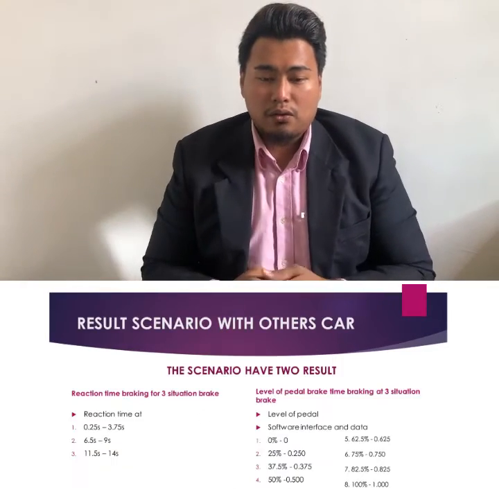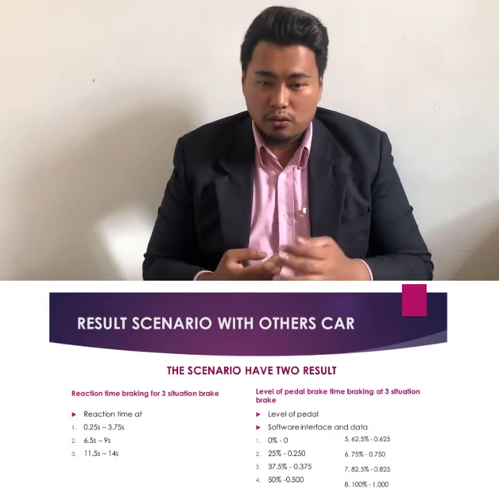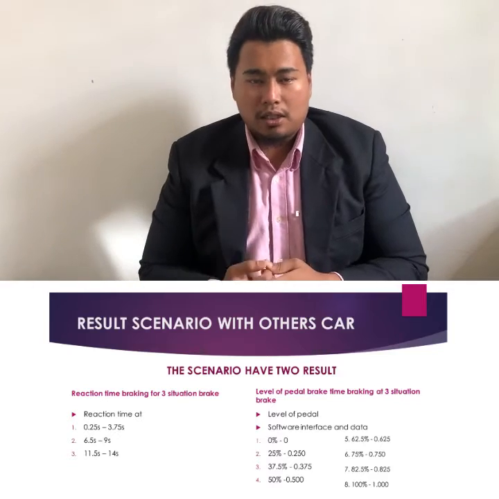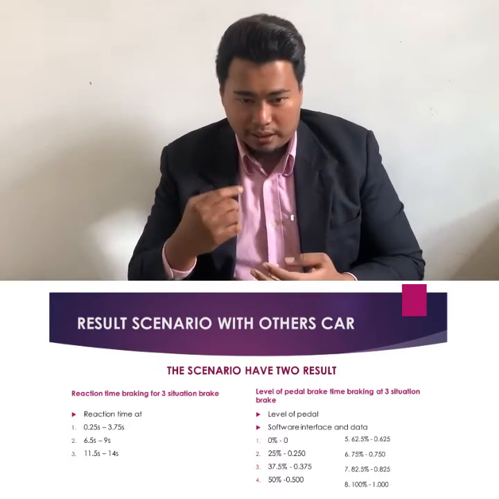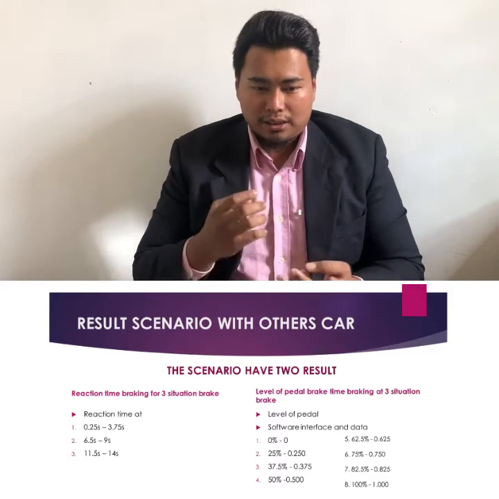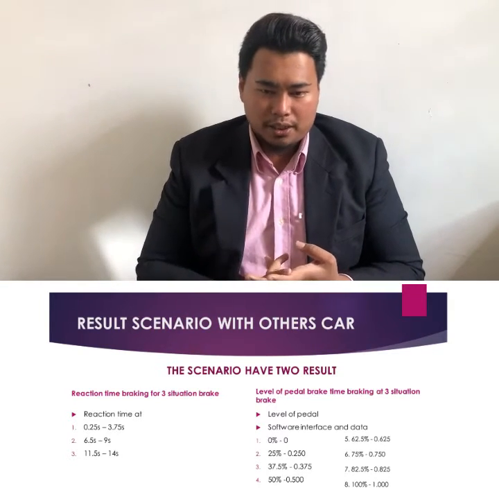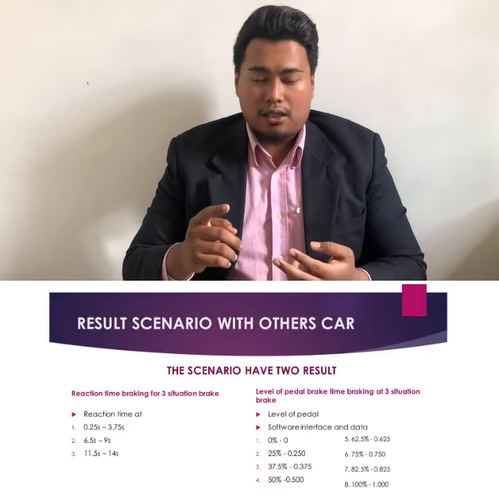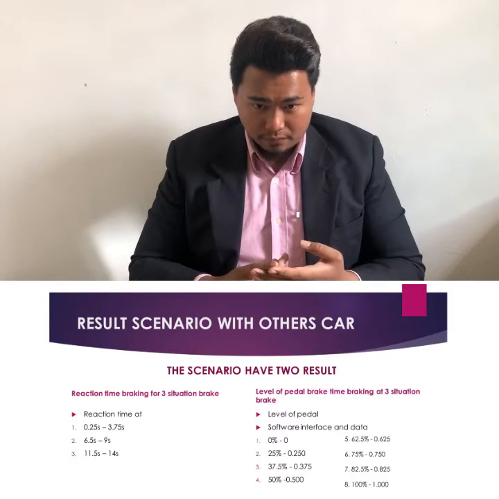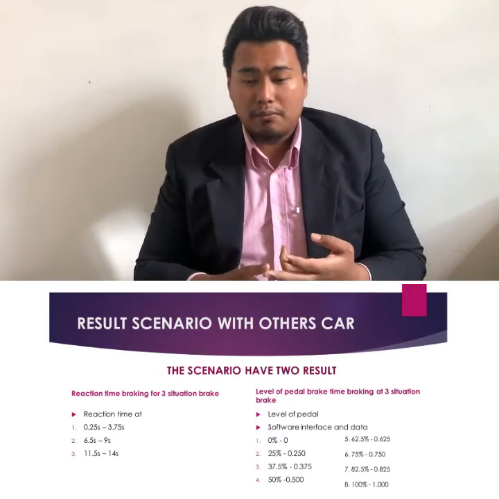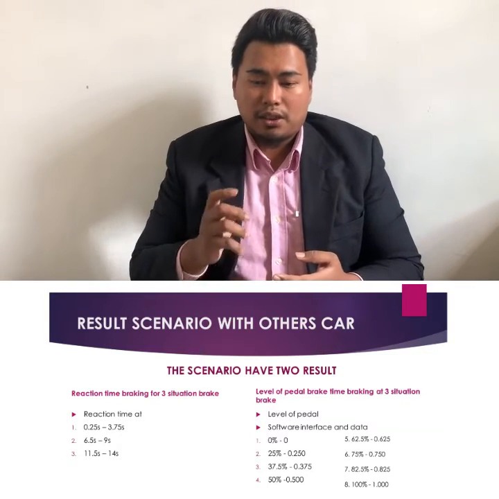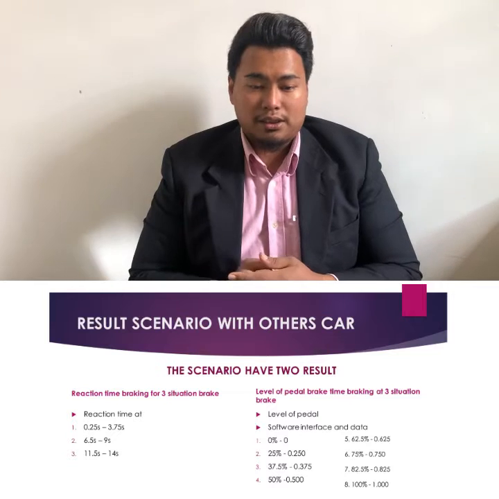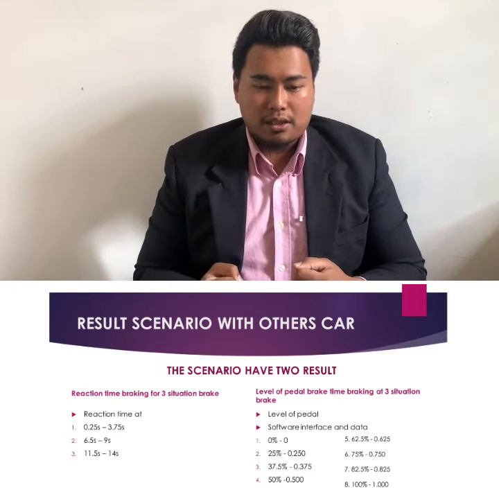Okay, let's go to scenario 2, the scenario behind the car. The scenario behind the car has two results. I get the reaction time for three braking situations, and number 2 is the level of pedal brake time for the three braking situations. So the reaction time is 0.25.